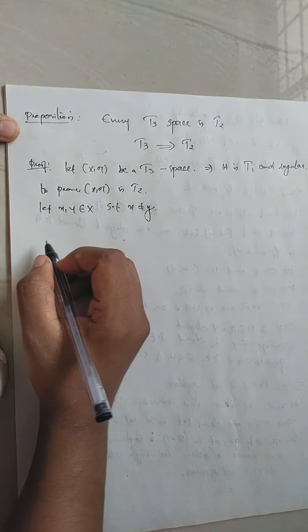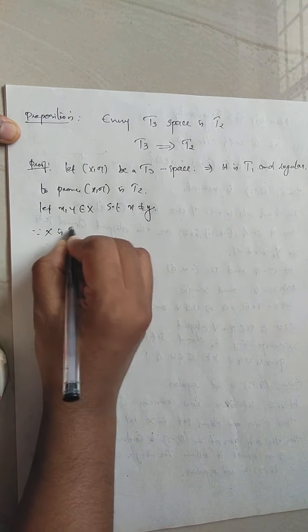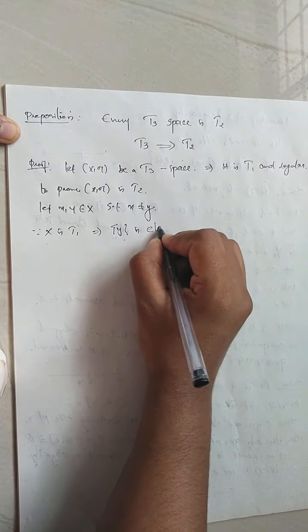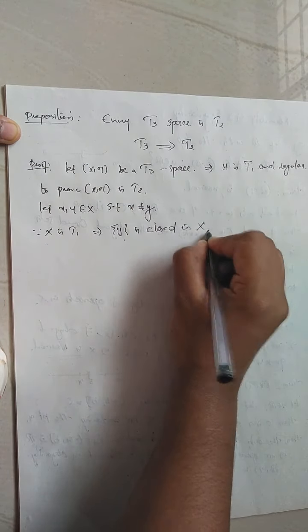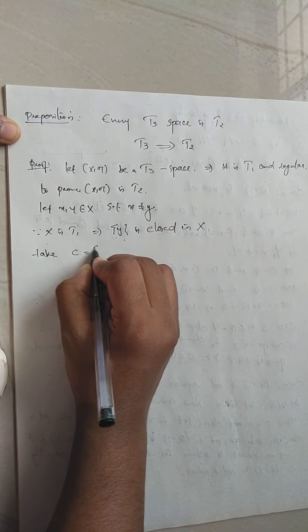Since it is T1, every singleton set is closed, so the singleton set {y} is closed. Okay. So take C equal to the singleton set {y}.